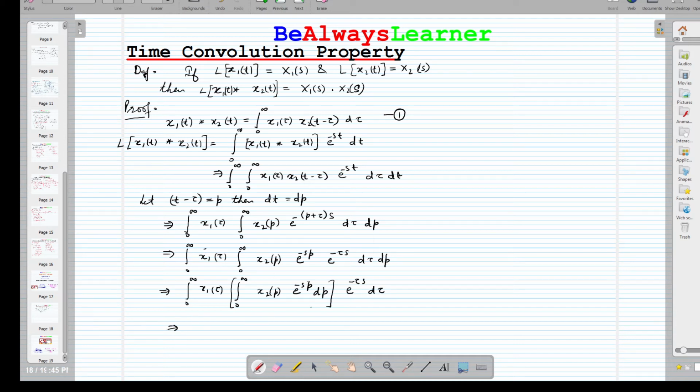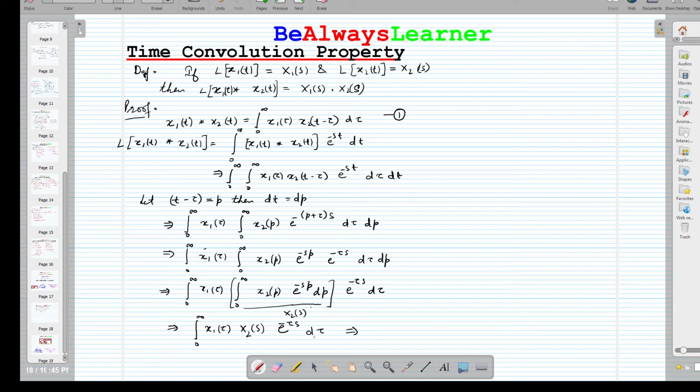So it will be by definition 0 to infinity x1. By definition we can write this as X2(s), and e raised to the power minus tau s and d tau. That's how we can define.